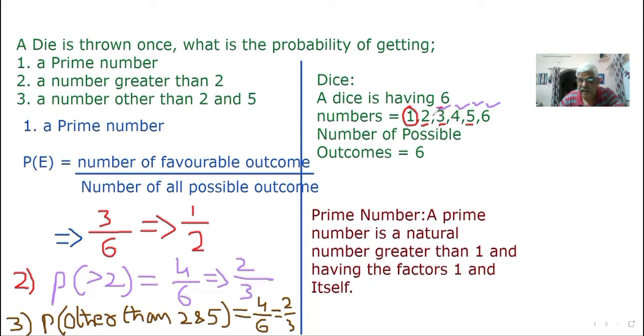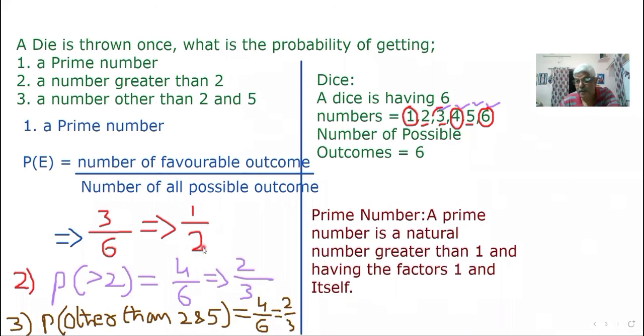Okay. Next, another one is what? 6. 6 is also not a prime number because remember 6 comes in 1 6s are 6, 6 1s, and 2 3s are 6, and 3 2s. So it is not a prime. Therefore, my dear friends, watch how many prime numbers are there? 2, 3 and 5. So 3 primes are there. Total outcomes is 6. 3 by 6 is 1 by 2.